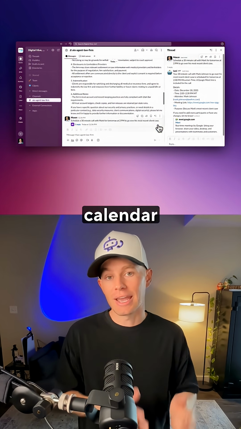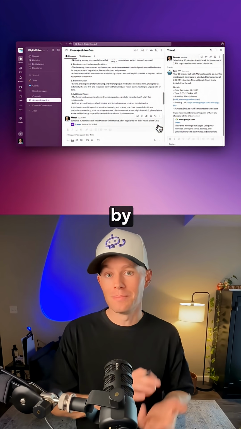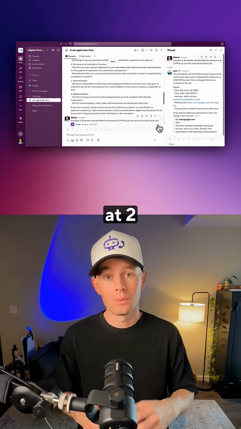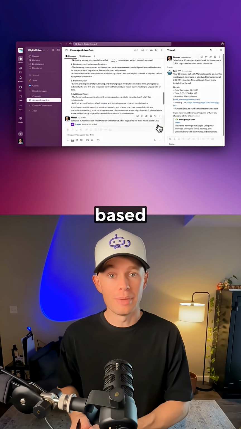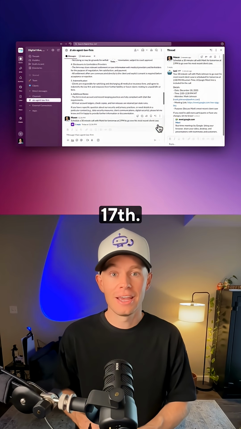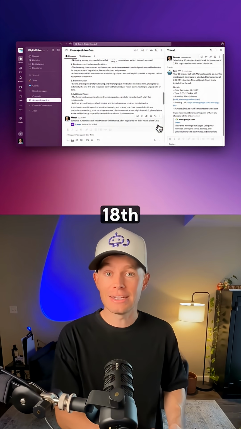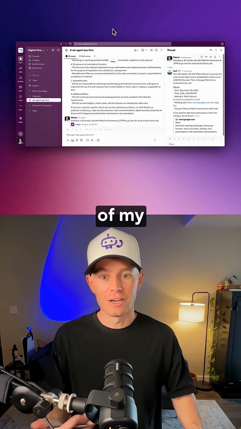Now I need to go get the calendar context, see what the current date and time is, and then see what does Mason mean by tomorrow. He just says tomorrow at 2 p.m. And then the AI agent can go through its own reasoning and say, okay, so based on the calendar context, today's date is Wednesday, December 17th. Tomorrow must mean Thursday, December 18th at 2 p.m. Mountain Time, right? All of this stuff is defined inside of my system prompt.